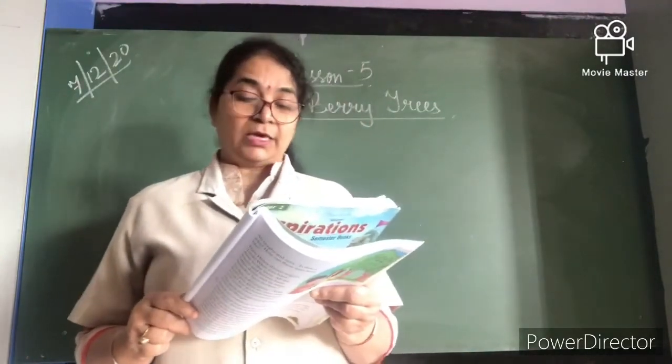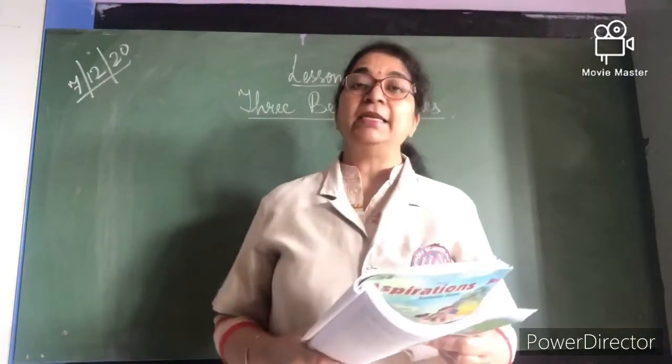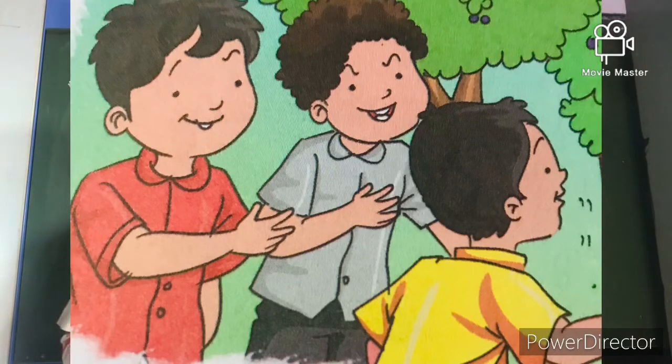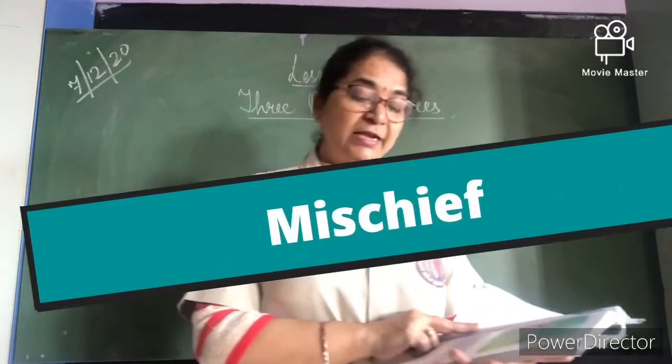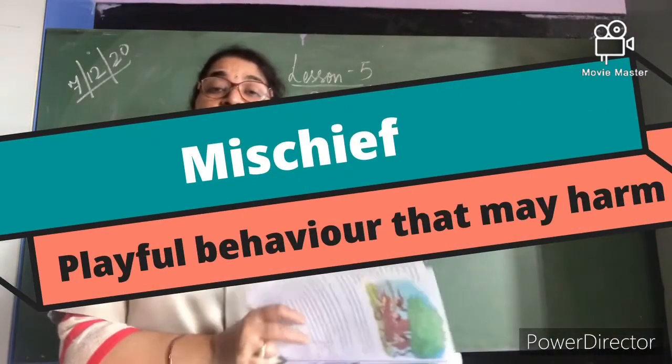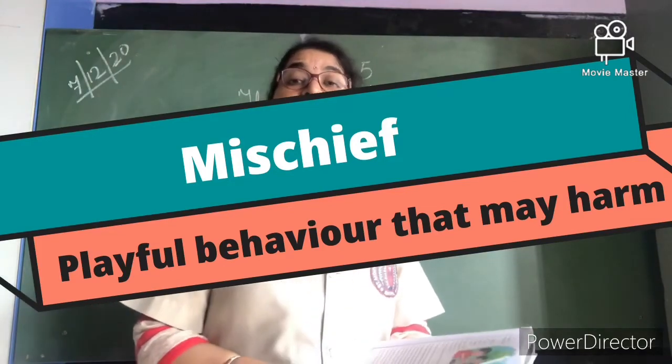M-I-S-C-H-I-E-F. Okay. So what were the names of these three boys? Ravi, Ali and John. They did not play in the park, but they used to think about doing something mischief. What is the meaning of mischief? Mischief is playful behavior that may cause harm to others. They are playing, but it may cause harm.